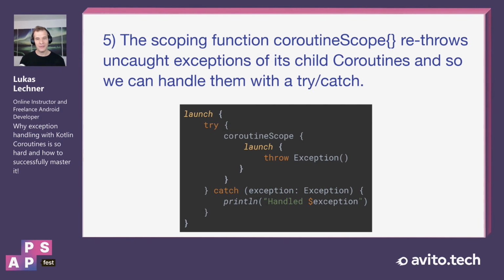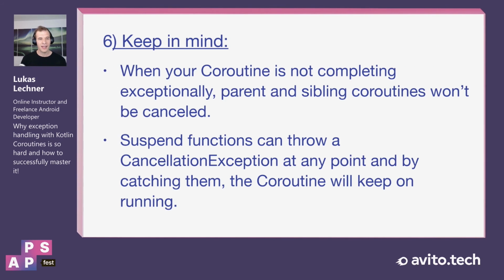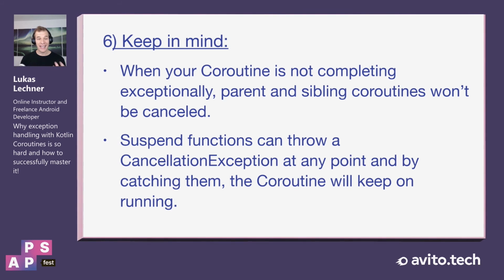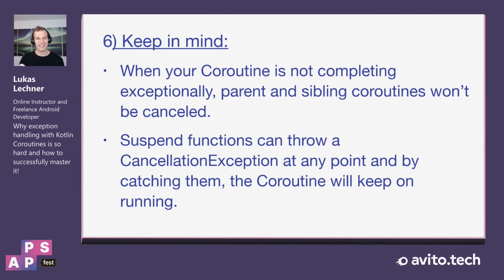Important point number 5 is that the scoping function CoroutineScope rethrows uncaught exceptions of its child coroutines, and therefore we can handle it with a try-catch. And the last important point is that you need to keep in mind two aspects when you use try-catch. The first aspect is that when your coroutine is not completing exceptionally, then neither the parent nor the sibling coroutines will be cancelled.